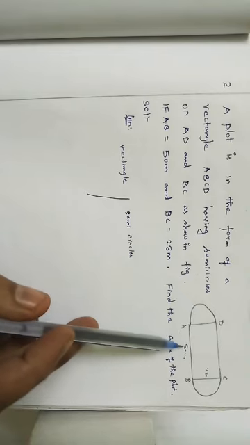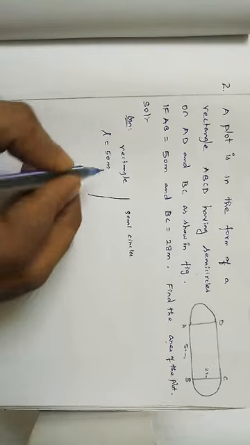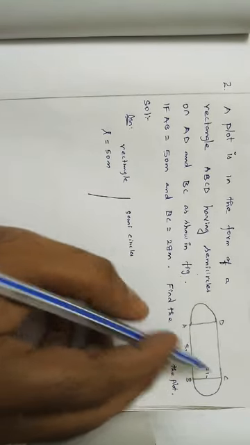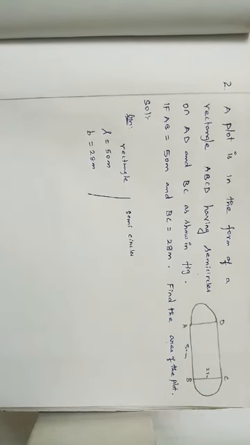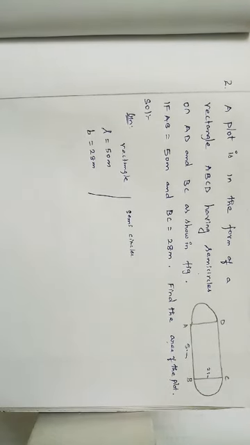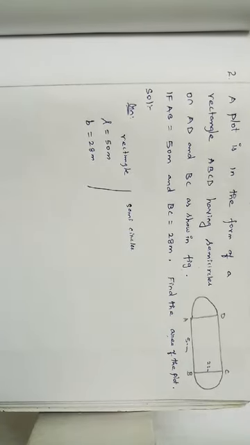Length is nothing but AB is equal to 50 meter. So L is equal to 50 meter. And BC is nothing but the breadth of the rectangle. So B is equal to 28 meter. Now we have to find the area of the rectangle. For the area of a semicircle, what is the formula? Pi r square divided by 2. So we need r alone.